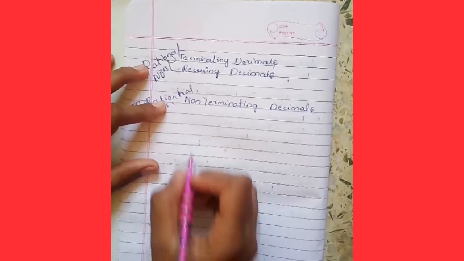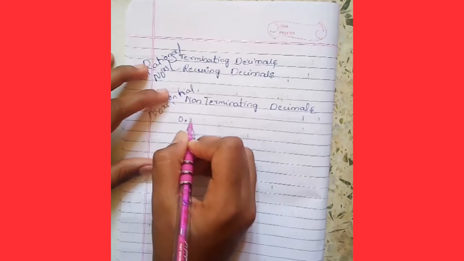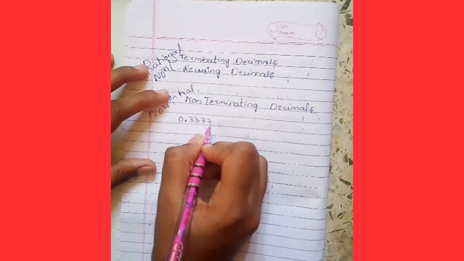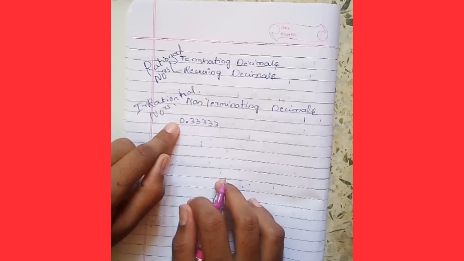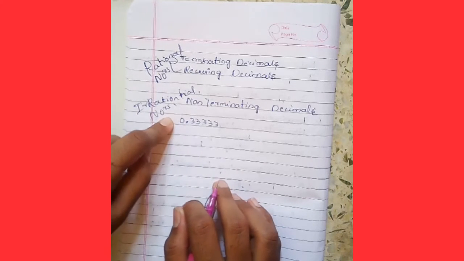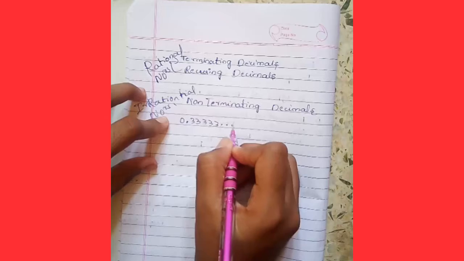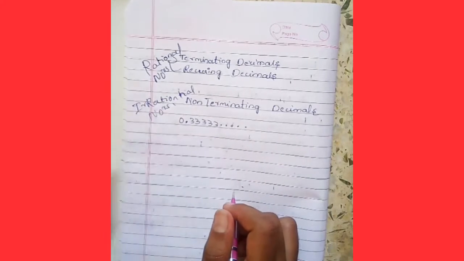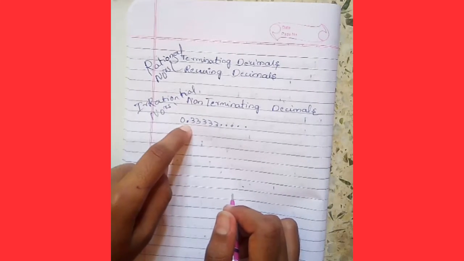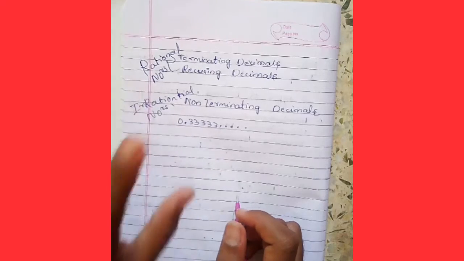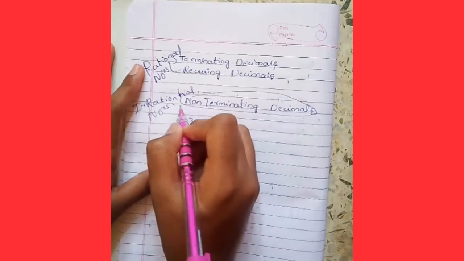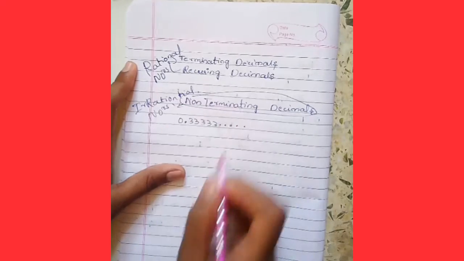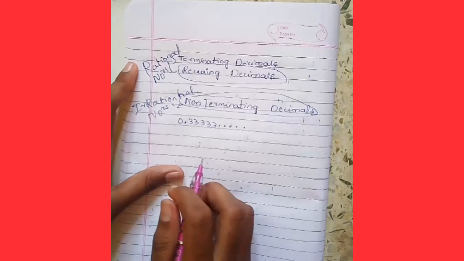So if here 0.33333, is this a rational number or an irrational number? I'll keep going like this. So this is a rational number and also an irrational number. Why? Because non-terminating decimals are considered irrational numbers and recurring decimals are considered rational numbers.